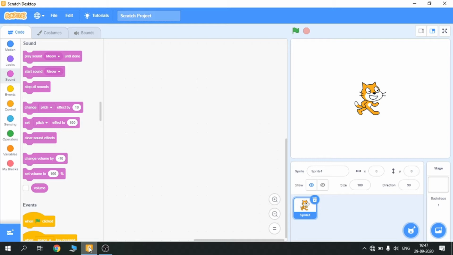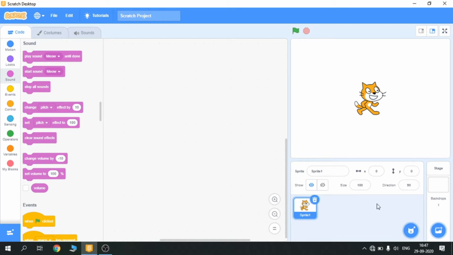Now, in the previous videos, I taught you the very basics of the working of these blocks. Now I'm going to teach you how to switch backdrops and costumes of sprites, how to add a sound, and how we are going to use two sprites. Till now we have only used one sprite. Now I am going to teach you how to add two sprites and how their coding works.